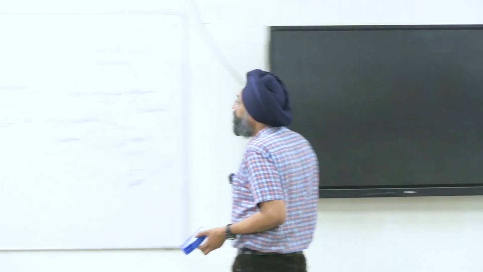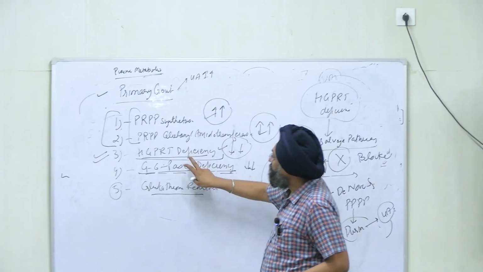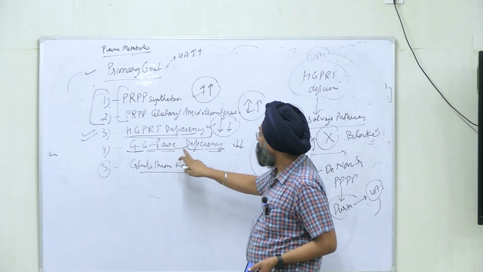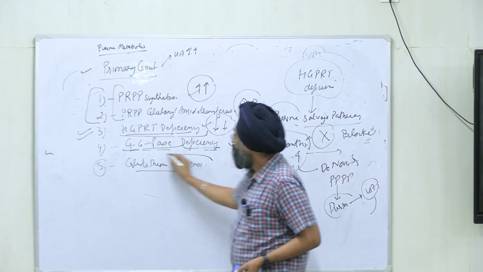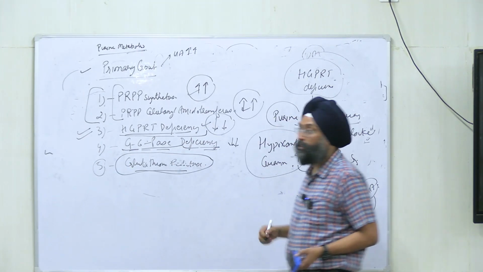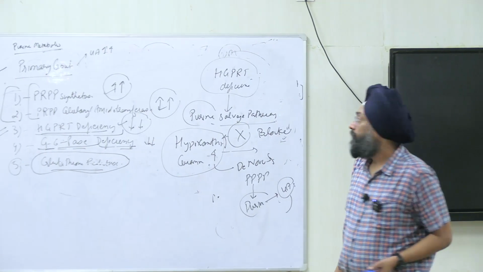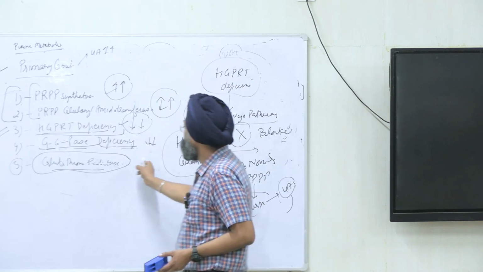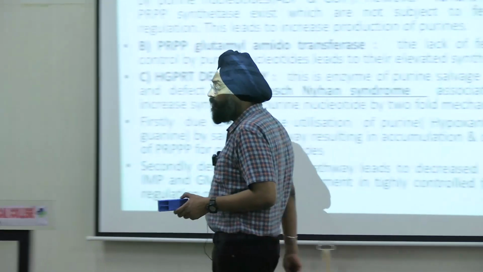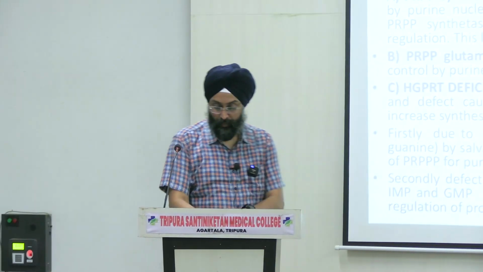So I covered the first two enzymes, HGPRT deficiency and glucose-6-phosphatase deficiency, and now glutathione reductase. What is glutathione reductase? Madhurima, you are doing something else. Tell me where this enzyme is involved. Any guesses?